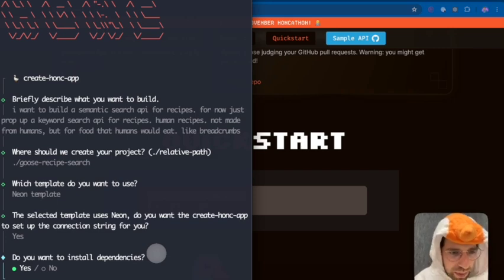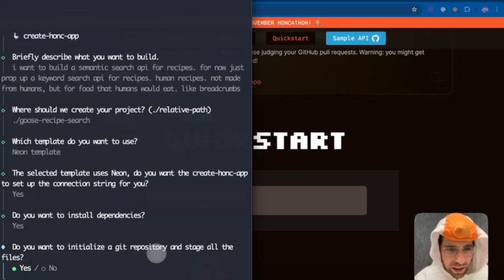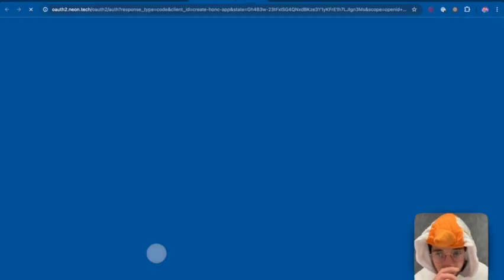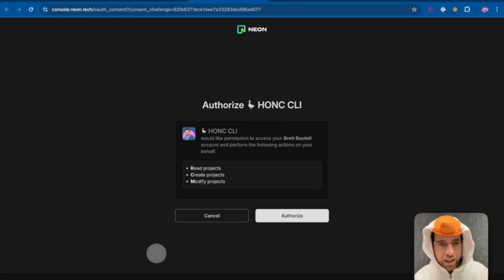Do we want to install dependencies? Yes. Do we want to initialize a Git repository? Yes. As a goose, I love Git. Both start with G, which I think is really awesome.